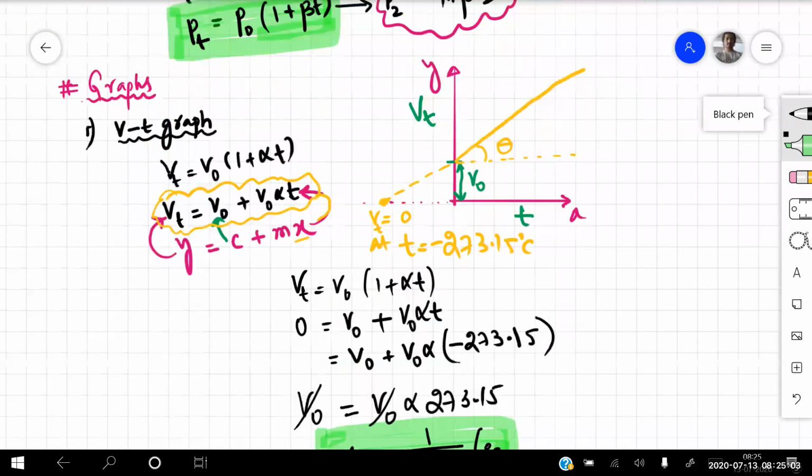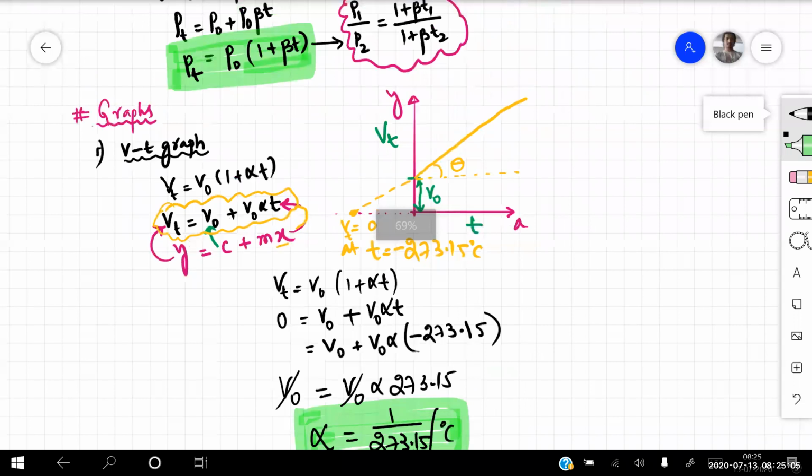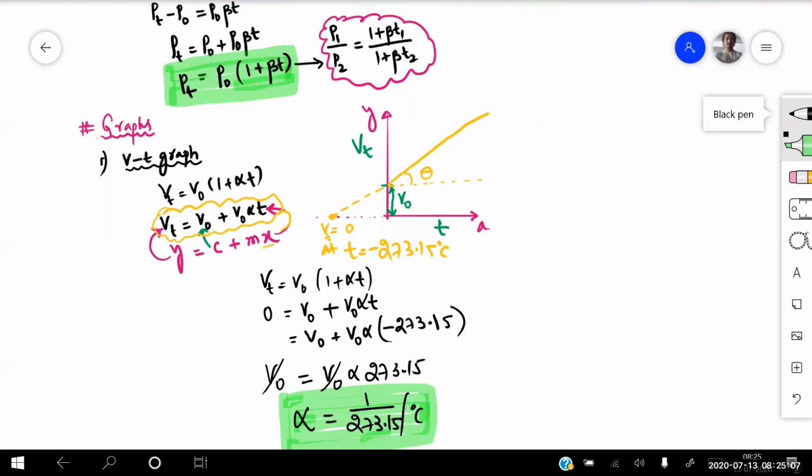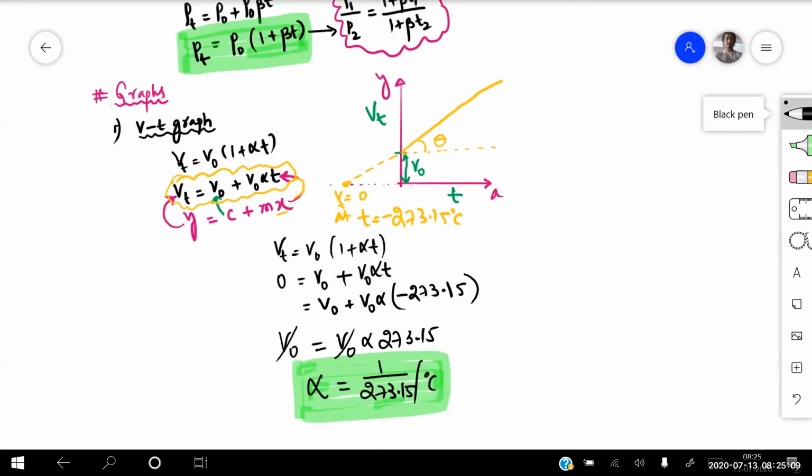So please go through the graph of VT once again, beta. If you have any doubt, please let me know. Clear for everyone? Yes, sir. So can we draw the PT graph in the same way? Yes, sir. If you are still getting any confusion, let me know, I'll help you out.